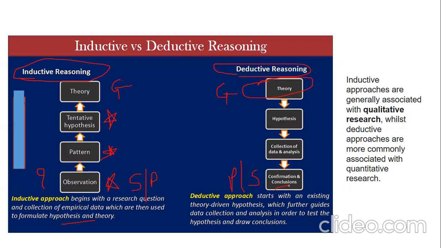So if you look at the inductive approach, it is generally associated with qualitative research, whereas the deductive approach is associated with what? It is associated with the quantitative approach. So please try to understand. For example, there are question scenes on the inductive approach. As I said yesterday, we will be revising more MCQs in the coming days. So they can put you in any confusion.